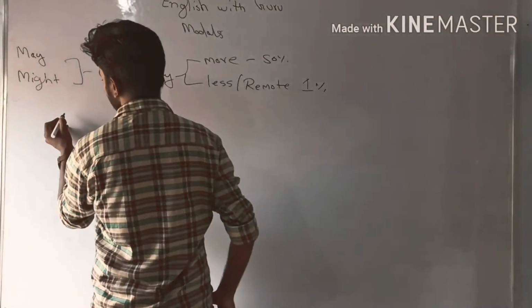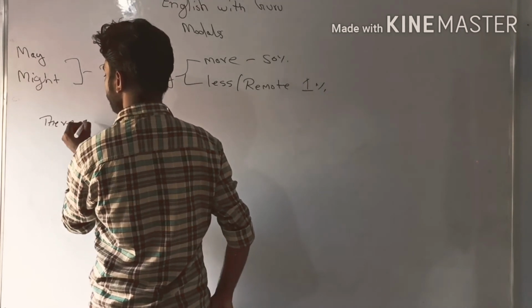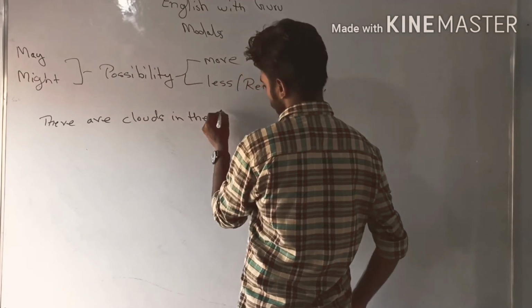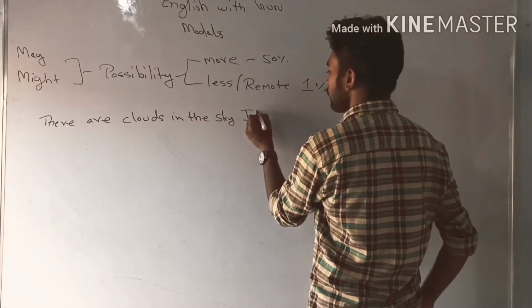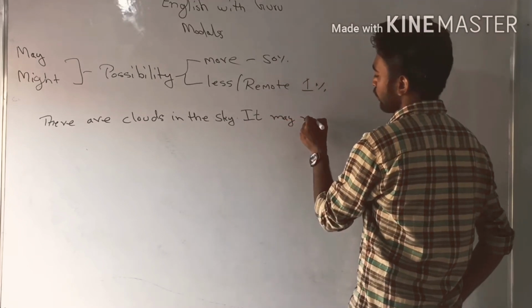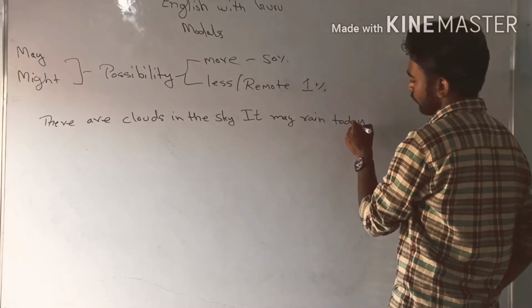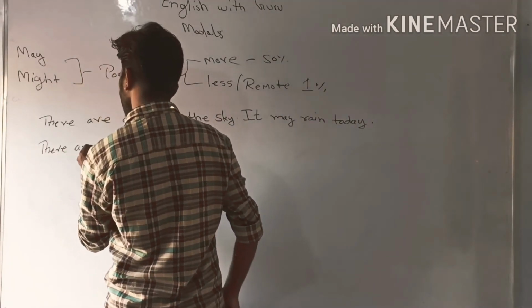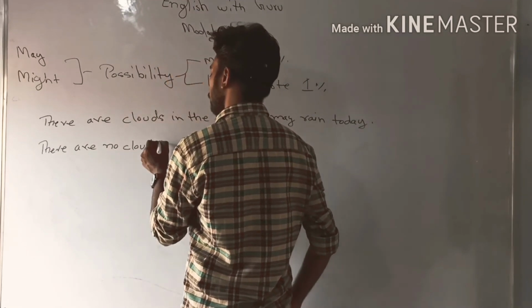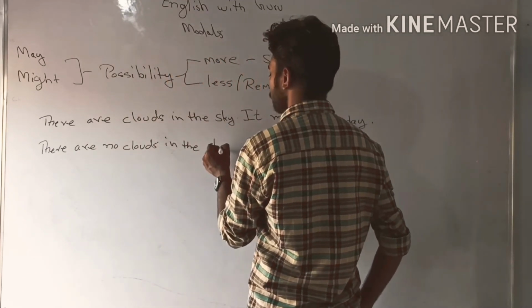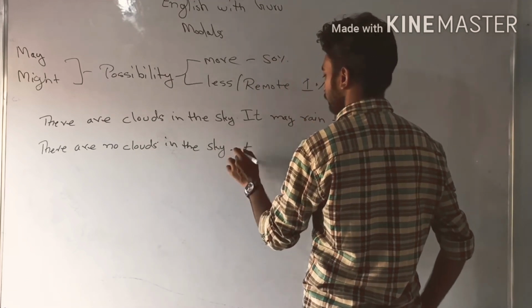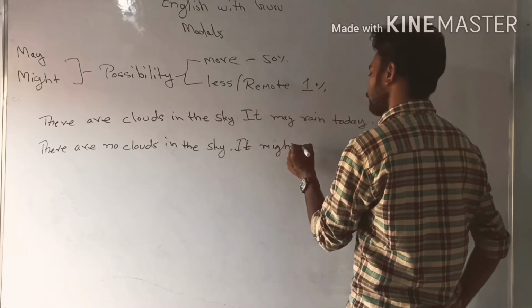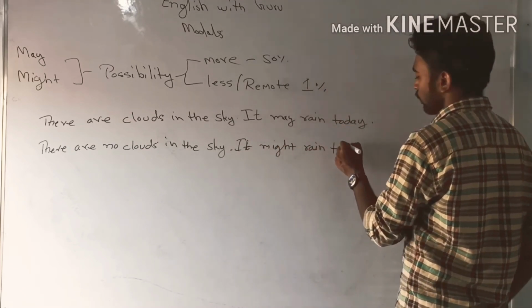For example, there are clouds in the sky, and it may rain today. And one more sentence: there are no clouds in the sky, it might rain today.